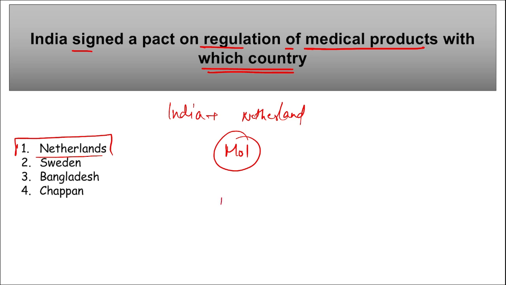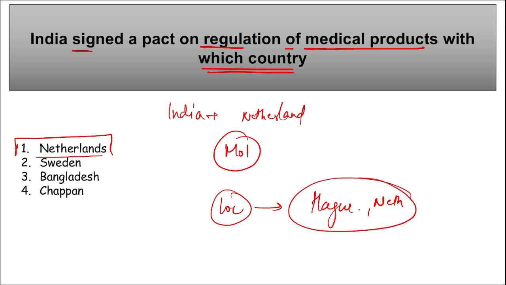Correct? And this MOI, that is memorandum of intent, was signed at Hague in Netherlands. So coming back, recently India and Netherlands signed a memorandum of intent. This was for the regulation of the medicinal products, and this will enhance the quality of the medicinal products. It will enhance the healthcare services for both the nations. Correct?